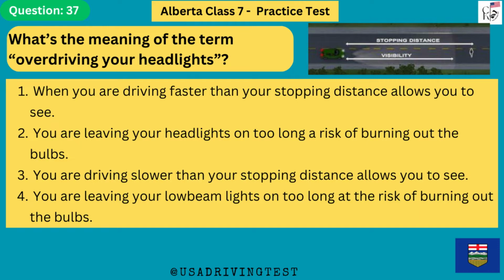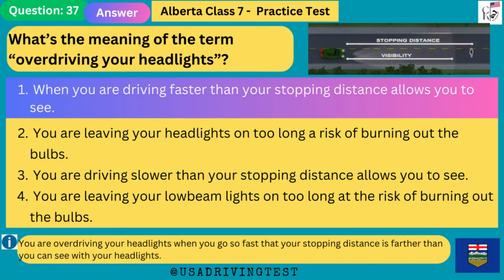1. When you are driving faster than your stopping distance allows you to see. 2. You are leaving your headlights on too long, a risk of burning out the bulbs. 3. You are driving slower than your stopping distance allows you to see. 4. You are leaving your low beam lights on too long at the risk of burning out the bulbs. The answer is 1. When you are driving faster than your stopping distance allows you to see. You are overdriving your headlights when you go so fast that your stopping distance is farther than you can see